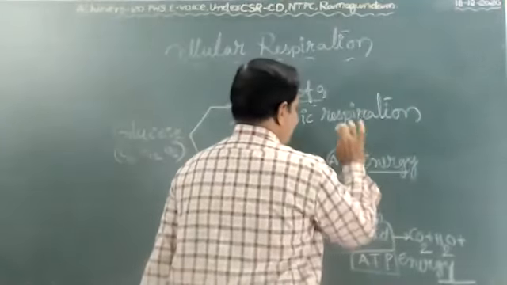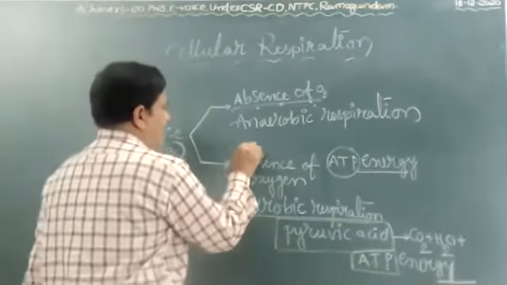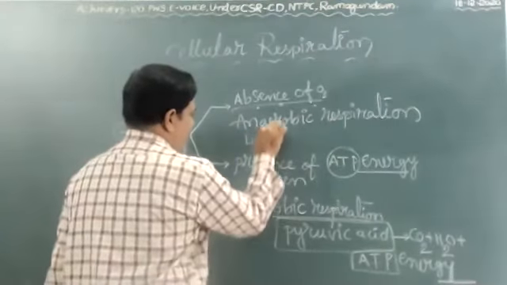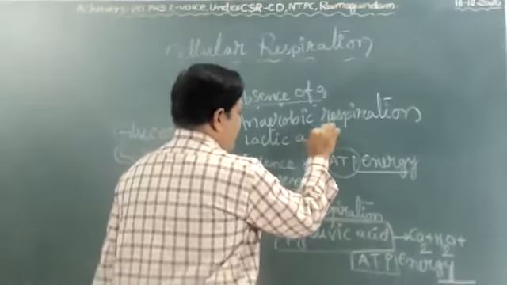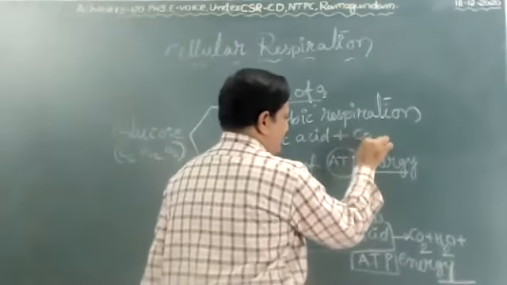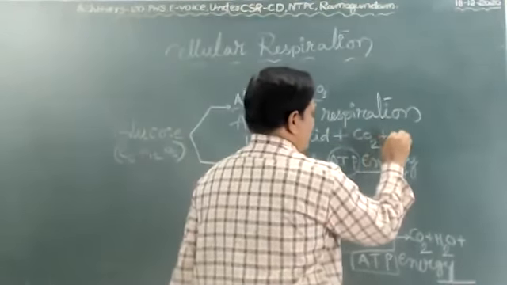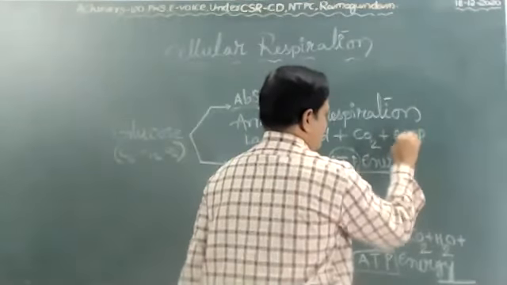In this process, as I just explained, lactic acid is formed, plus carbon dioxide, plus a less amount of energy in the form of ATP.